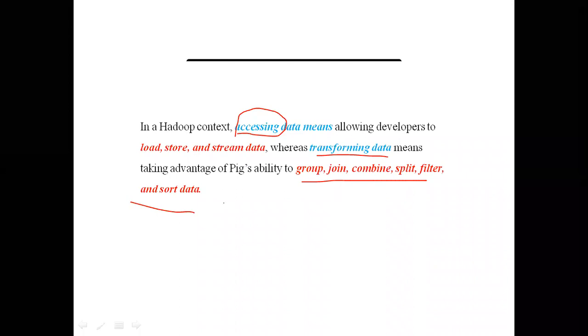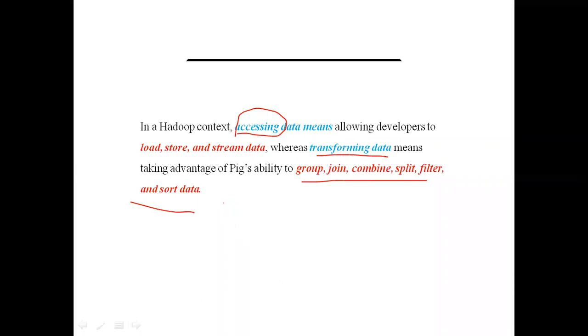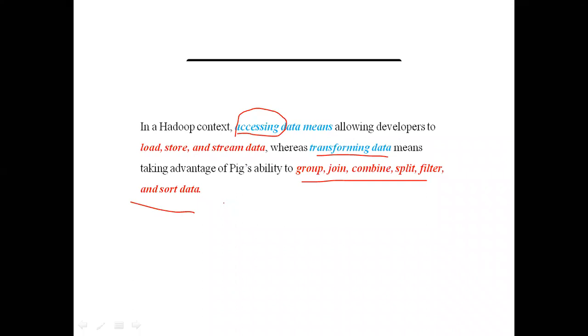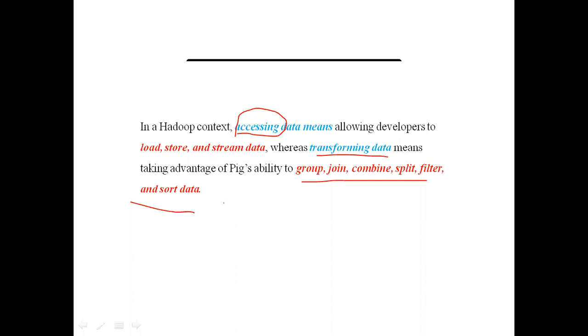Clear? When we come to the Pig Latin operations, from the Hadoop point of view, there are two categories: accessing data operations and transforming data operations. Accessing data means loading or storing of the data.